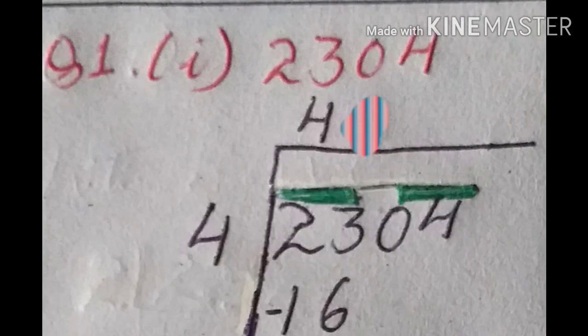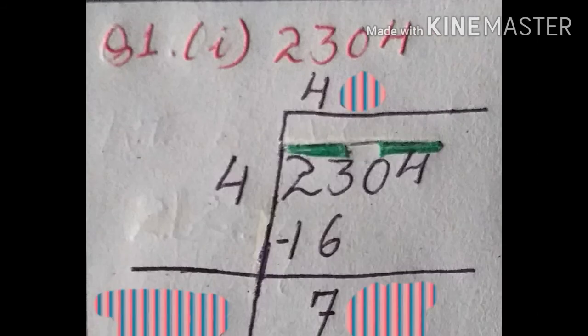Now in the same process, that 4 you have to write down on the left side like this. On the left side of the bar I have written 4, and on top also 4. 4 fours are 16. Now, as in division, we subtract it and find the remainder. Same way you have to do. If you subtract 23 minus 16, we get 7. And 7 is the remainder we got. Now just look here, 0 and 4 are left.